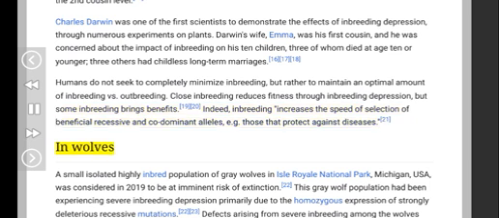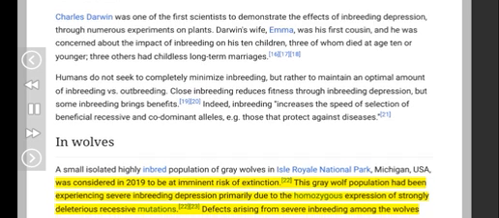In wolves. A small isolated highly inbred population of gray wolves in Isle Royale National Park, Michigan, USA, was considered in 2019 to be at imminent risk of extinction. This gray wolf population had been experiencing severe inbreeding depression primarily due to the homozygous expression of strongly deleterious recessive mutations.